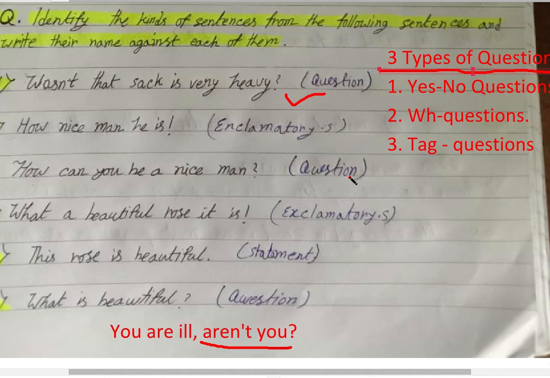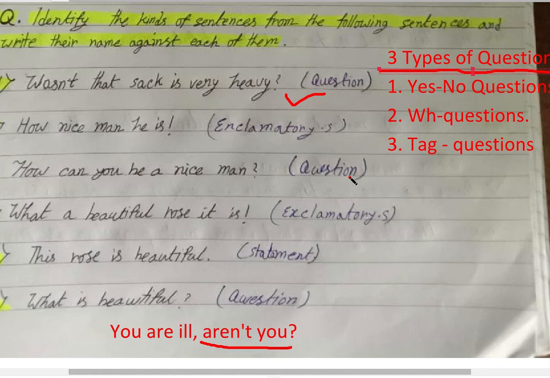In other words, assertive sentence, interrogative sentence, imperative sentence, exclamatory sentence, and optative sentence.